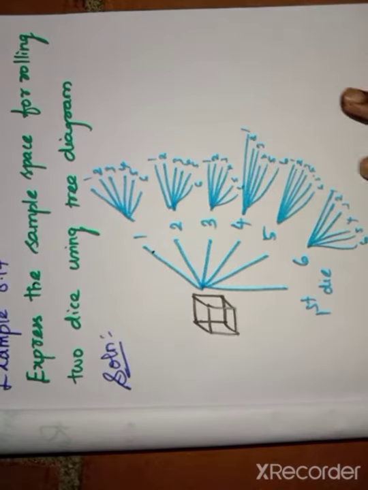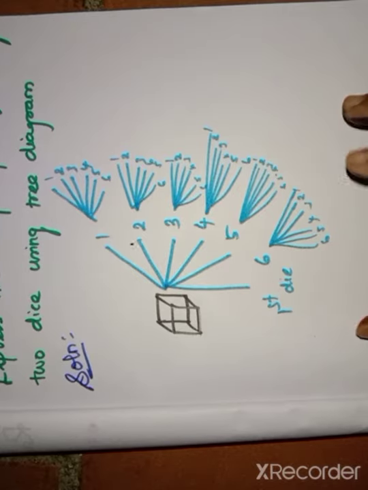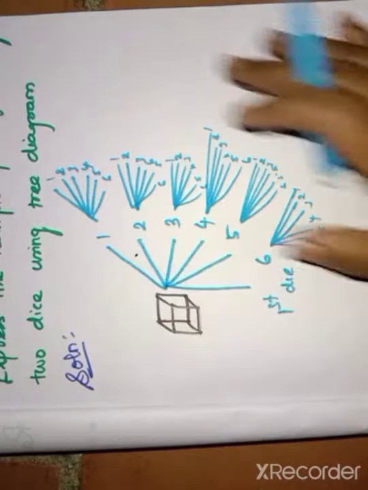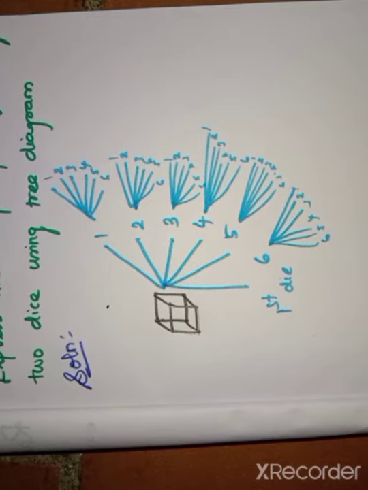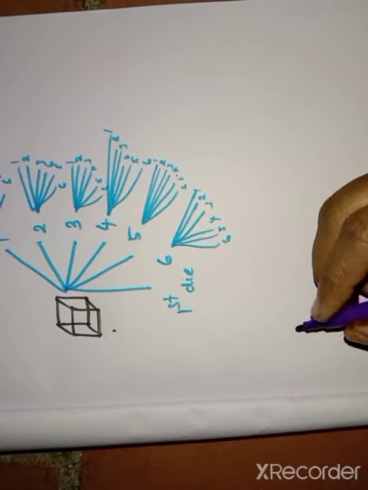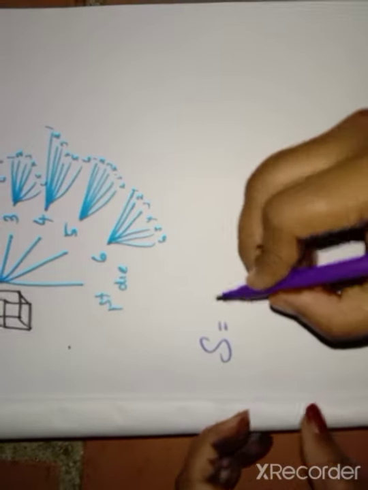Here I didn't use the scale. In your classic note you have to use the scale and pencil for the tree diagram. Now we want to write the sample space. For the sample space, you have to write in set brackets, writing in pairs. The sample space is denoted by S. So S equals the set of.